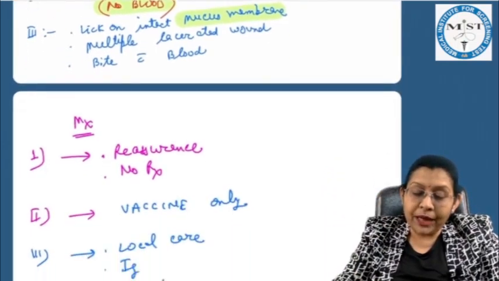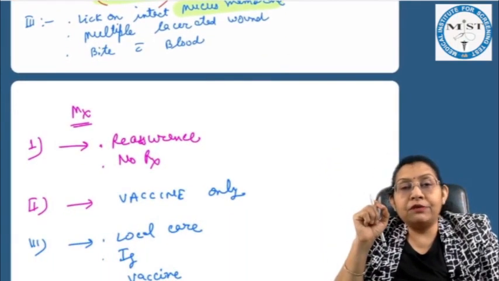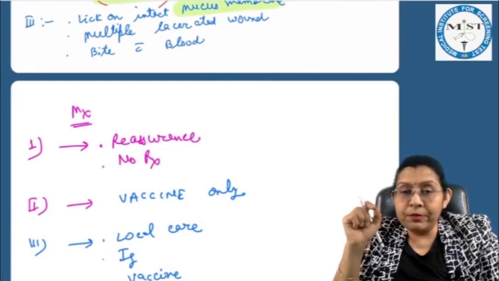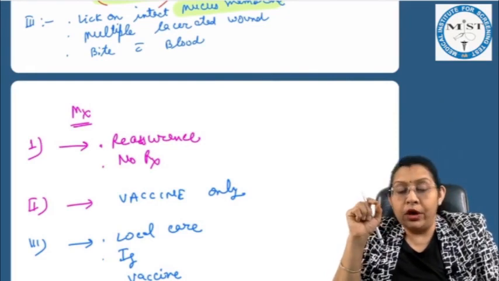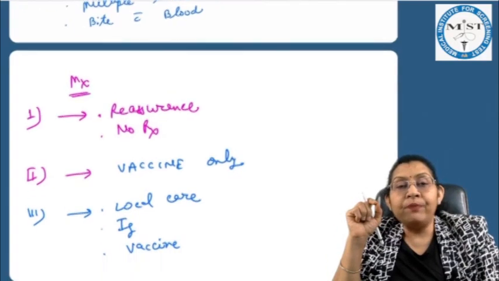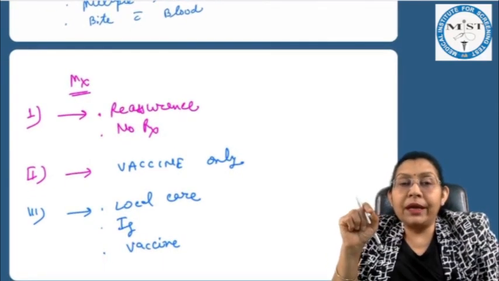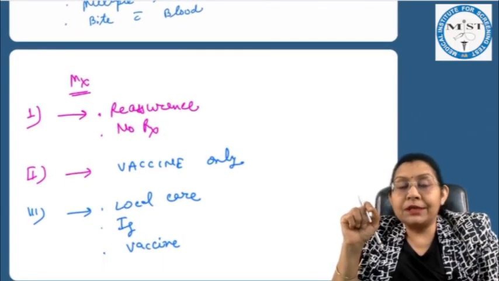And how are we going to manage? For grade 1, only reassurance, no treatment is required. In grade 2, we give the vaccine only, and in grade 3, we give local care, immunoglobulins as well as the vaccine.